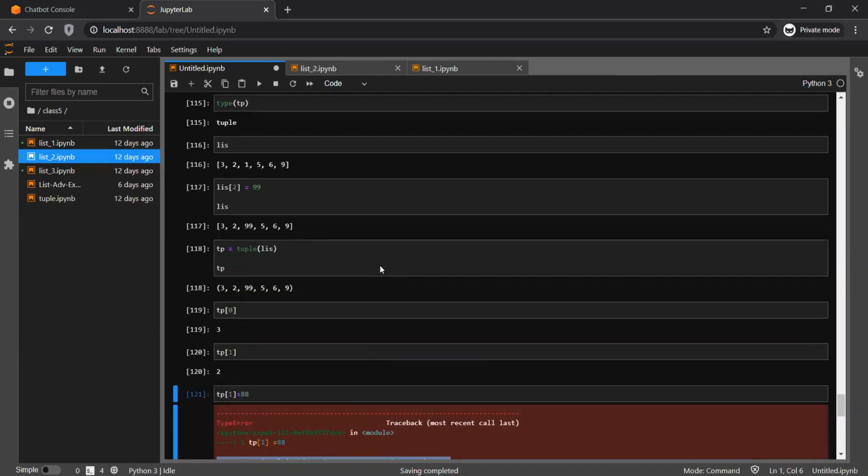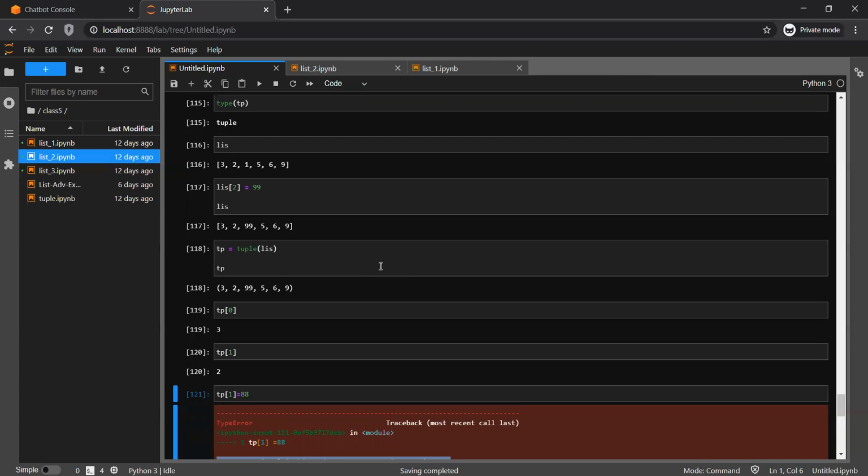So let's see a scenario. The same example, the student example. You don't want to give permission to modify the marks once they have been inserted. So if you have inserted into a list, some hacker can come and modify your list, because you can modify the value once it has been inserted. But if you use a tuple, that is not possible. Once inserted, it's done. You cannot modify a value which is residing inside a tuple. So that is the basic difference between list and tuple.